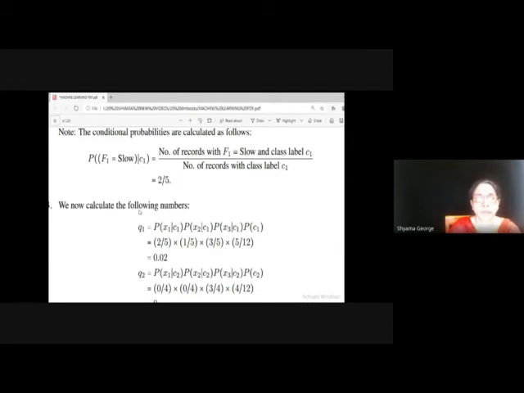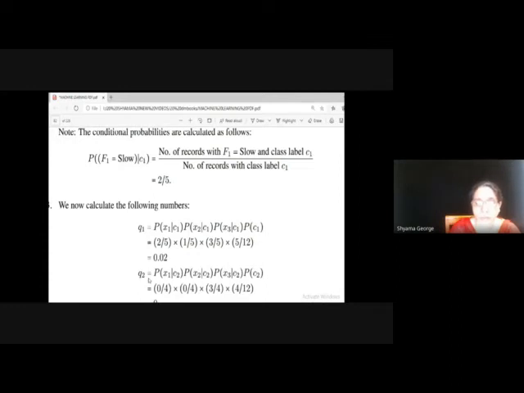Now we can calculate the values Q1, Q2 and Q3. Q1 is equal to probability of x1 given Ci into probability of x2 given Ci into probability of x3 given Ci into probability of Ci. That is 2 by 5 into 1 by 5 into 3 by 5 into 5 by 10. This is the probability of the class, which is equal to 0.02.